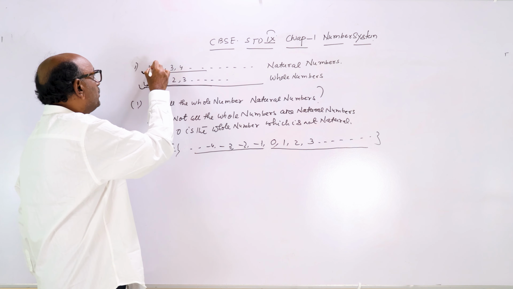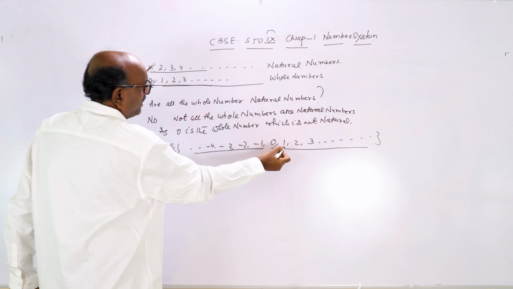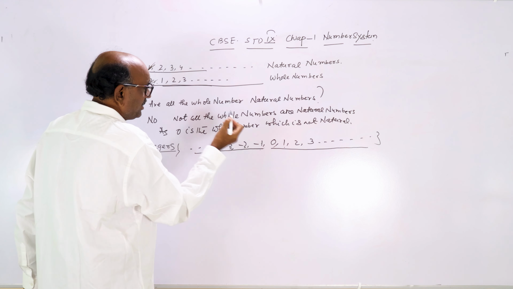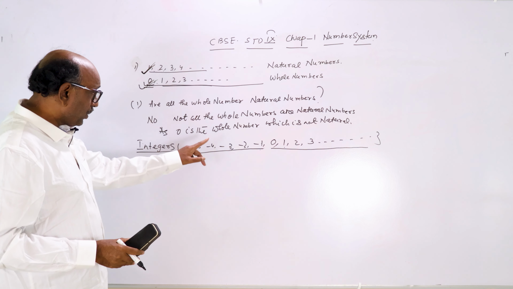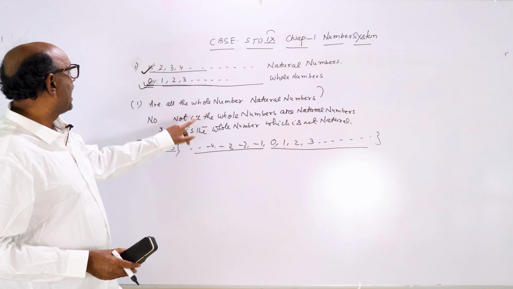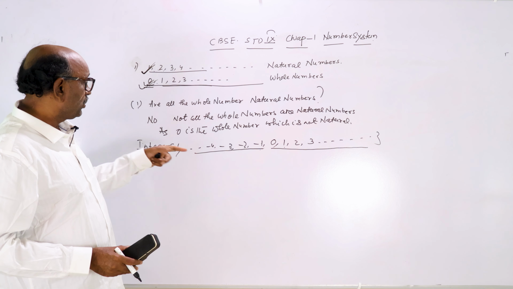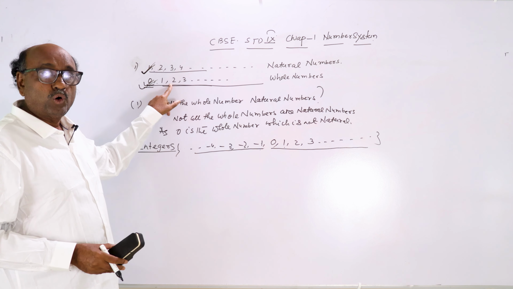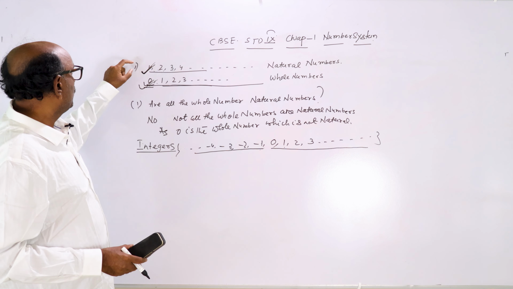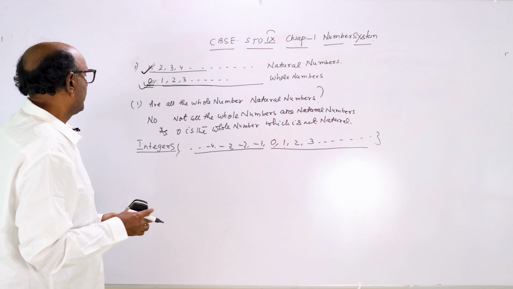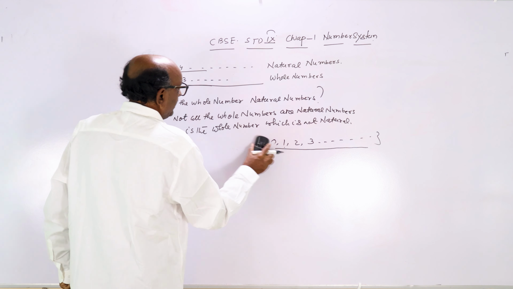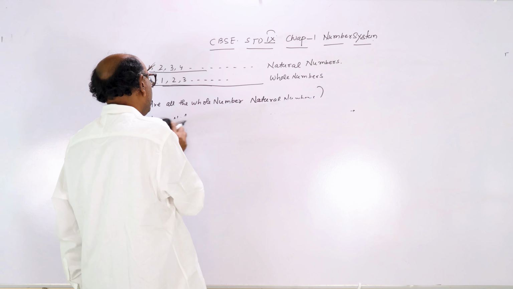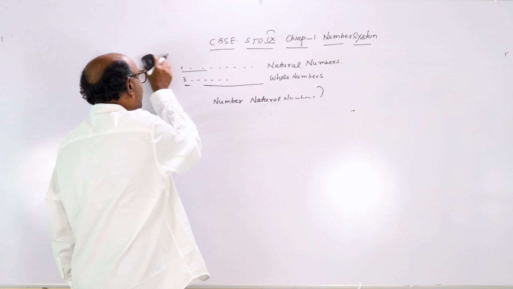Similarly, all the natural numbers are integers, all the whole numbers are integers, but not all the integers are natural numbers. Also, not all the integers are whole numbers. Clear? So we got the point: what are natural numbers, whole numbers, and integers.